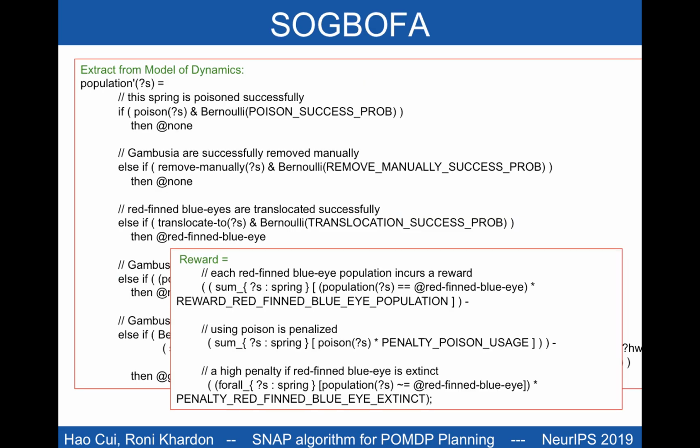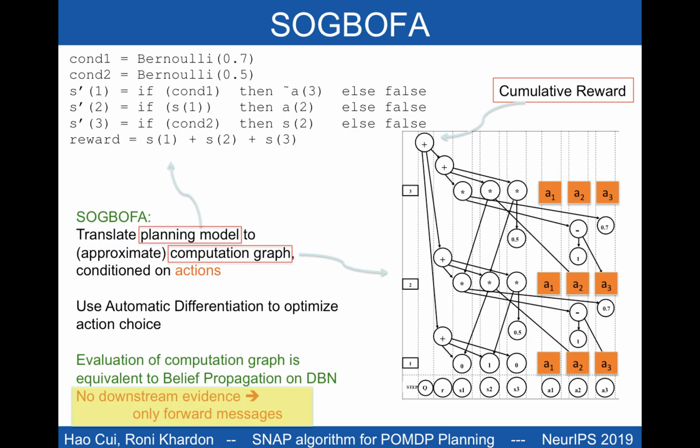SOGBOFA takes as input a symbolic representation of the domain model, as in this example taken from a recent planning competition, or the toy problem on the top left of this slide. SOGBOFA translates the model to a computation graph as shown on the right, where action variables, the orange nodes, are symbolic inputs, and one node represents an approximation of the cumulative reward. SOGBOFA then optimizes action variables using automatic differentiation.